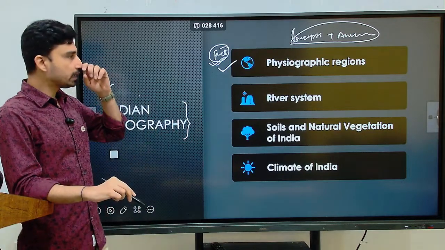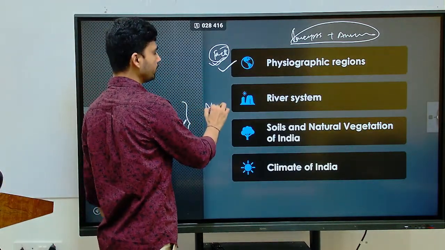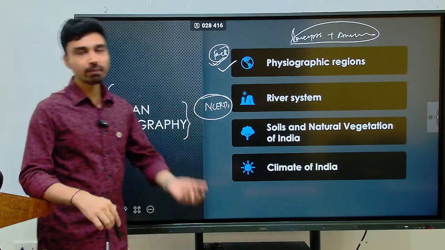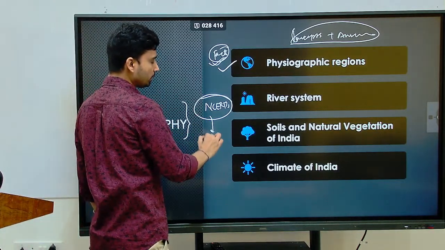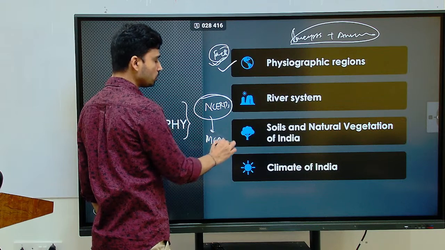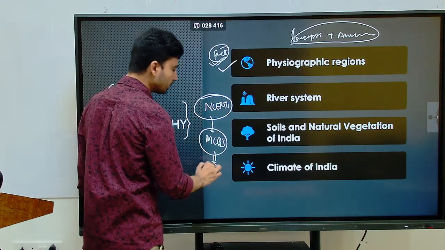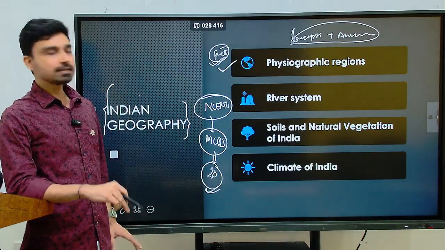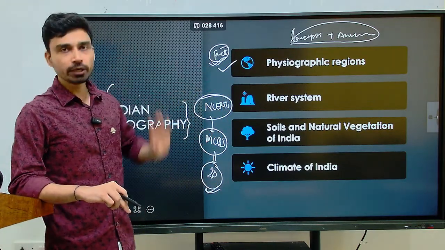Because the problem is that if you are reading any book, for example NCERT class 11 for Indian geography, no matter how many times you read, you will not be able to retain the information, and that is why solving MCQs becomes very, very critical here. I would suggest that before the actual examination, you should give at least 15 to 20 mock tests related to geography. In that, 10 to 12 mock tests should be related to Indian geography.